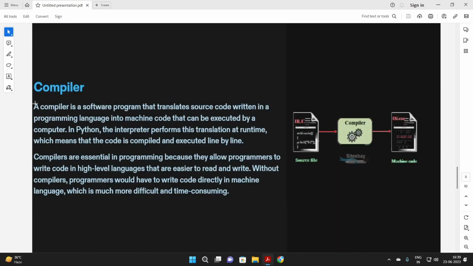Guys, now understand what a compiler is. A compiler is a software program that translates source code written in a programming language into machine code that can be executed by a computer. I guess most of the audience knows that our computer works on machine language, that is 0 and 1. If I press the start button or any key, the computing chips understand it in 0 and 1 language. So to convert that 0 and 1 into machine code that we can understand, we use a compiler.